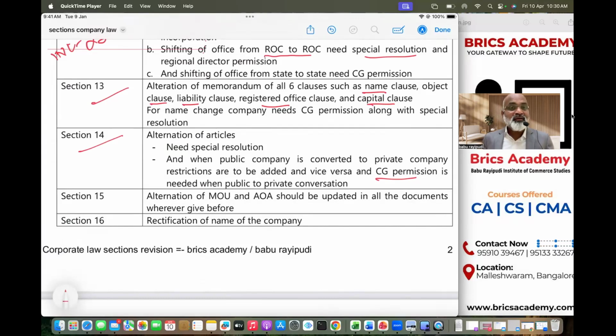When it comes to public company converting into private company, as long as you're a public company, there are no restrictions on transfer of shares. If you want to convert public company to private company, you will have to add restrictions, because you're trying to become private company, then you need central government permission. And conversion of companies is also given in Section 18.